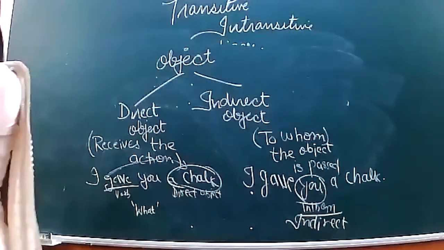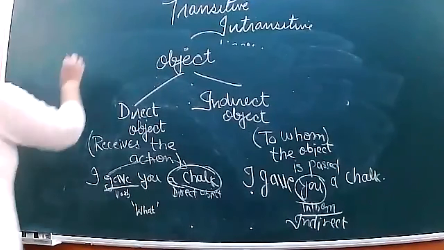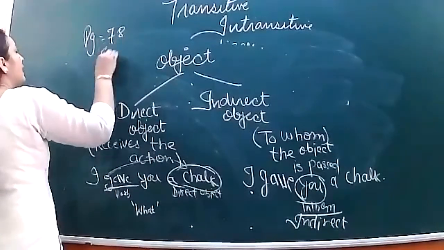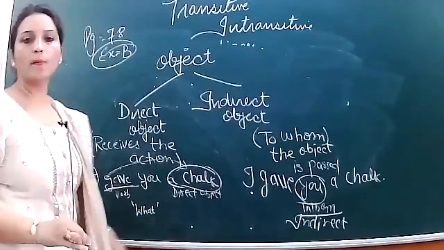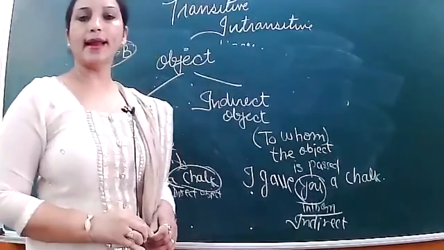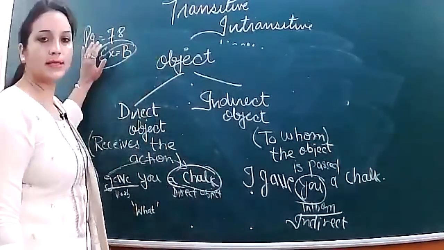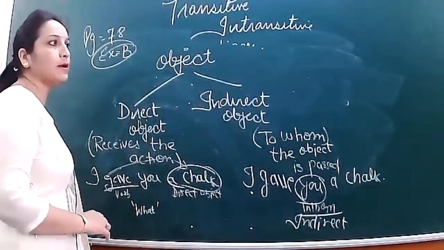Clear? So on the basis of that, you will be doing page number 78, exercise B. You have to find out direct object as well as indirect object. So keep this explanation in your mind before doing this exercise. Okay. This exercise is very simple. You will be able to do it.